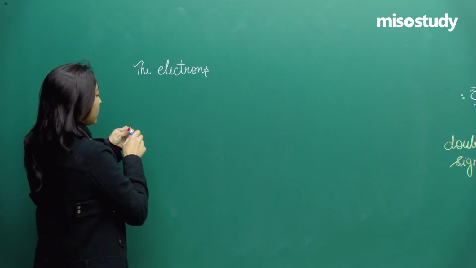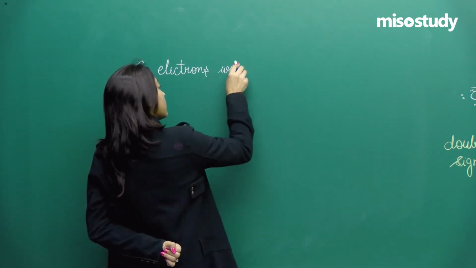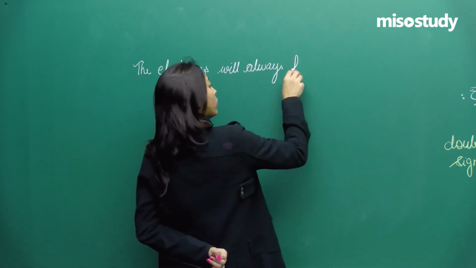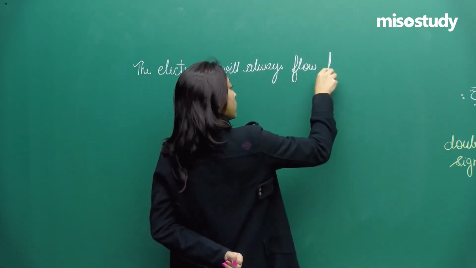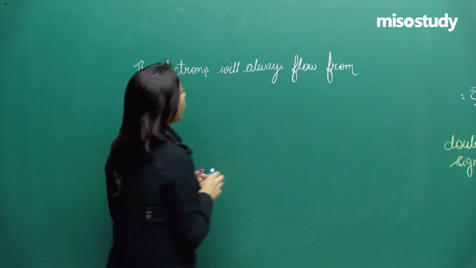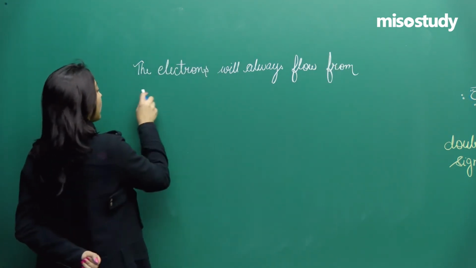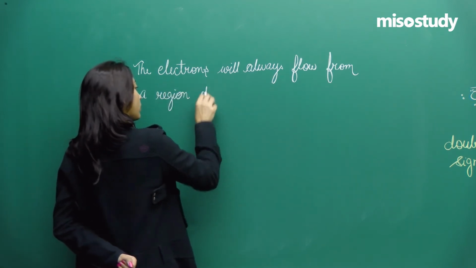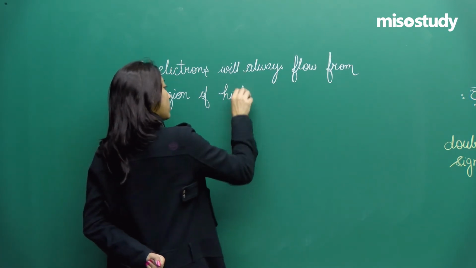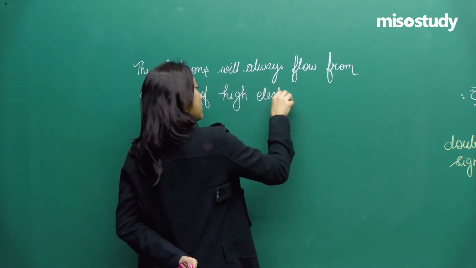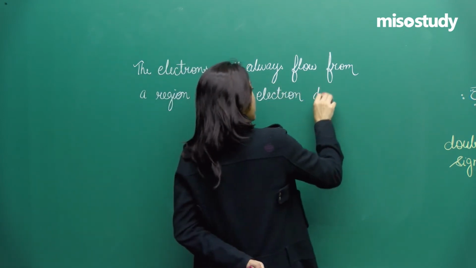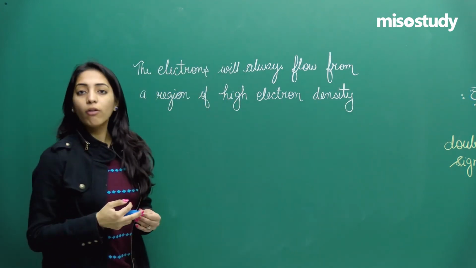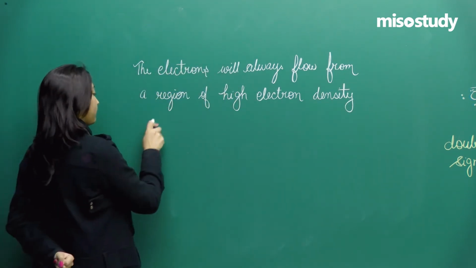The electrons will always flow from a region of high electron density to a region of low electron density.